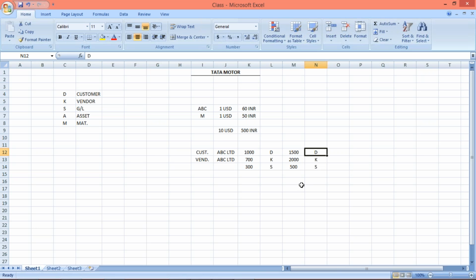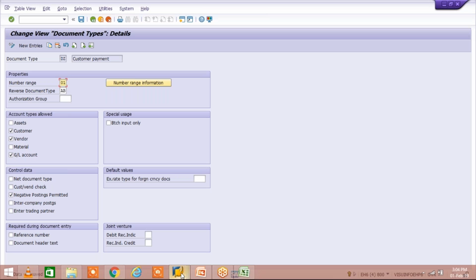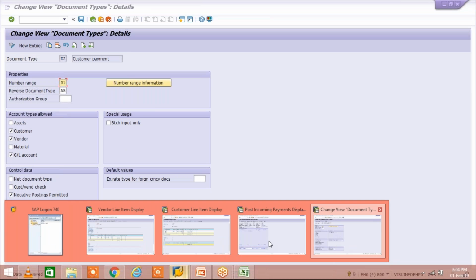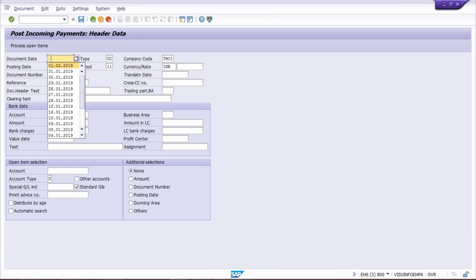So anyway, I just wanted to tell you guys, I'll just do one thing. Once again we are going to use F-28, because we have done the setting just now.